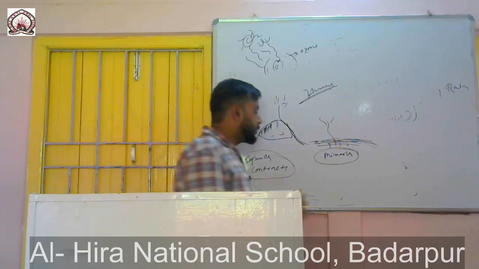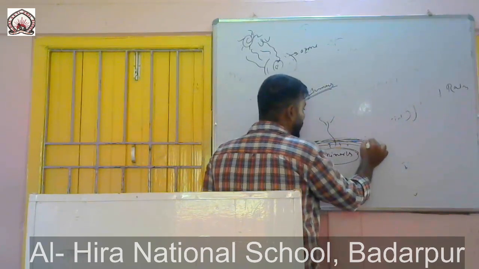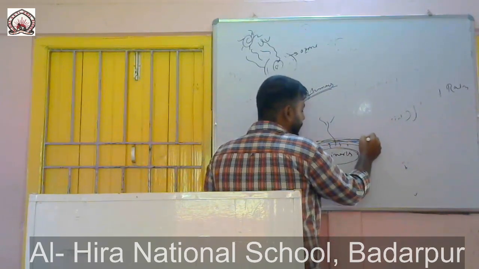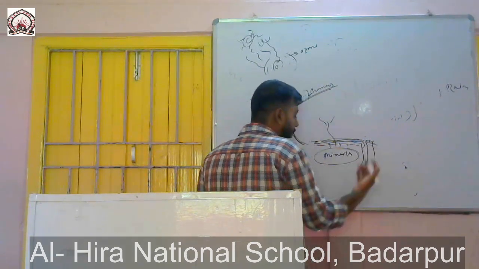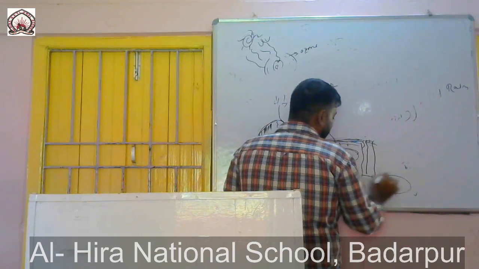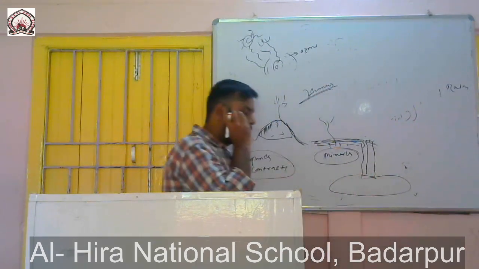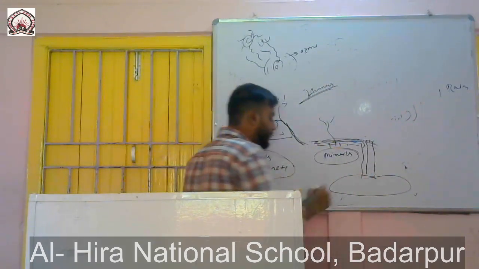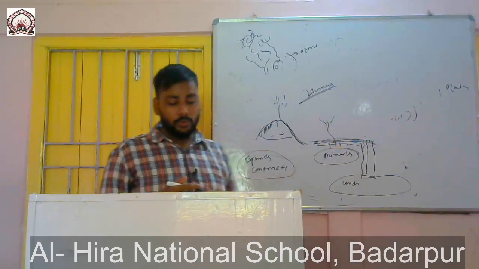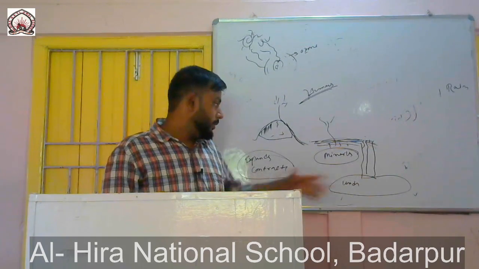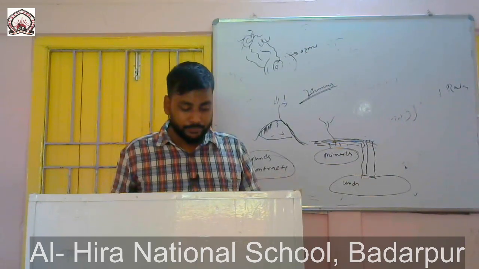And since the soil is porous, means what? They have holes in them and they are loose. So water, they do what? They go through the pores of the soil, and they gather or accumulate underground, and this forms the underground water reservoirs. So the underground water is obtained from these underground water reservoirs.